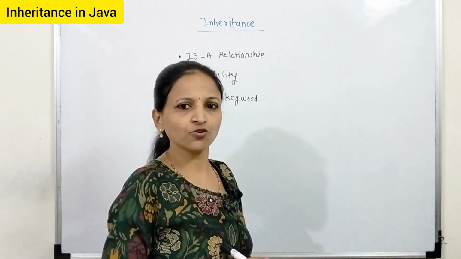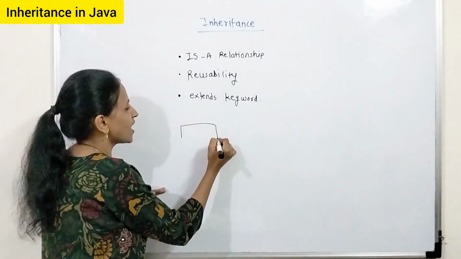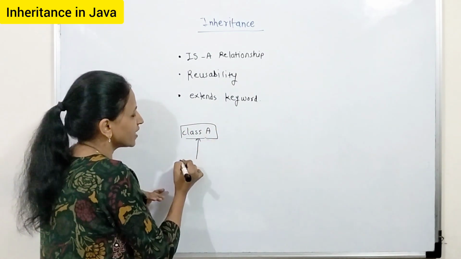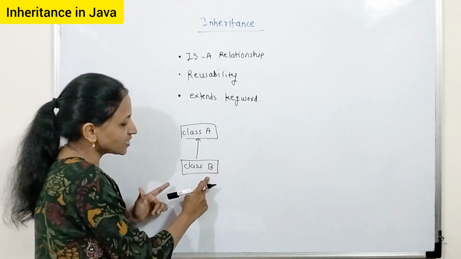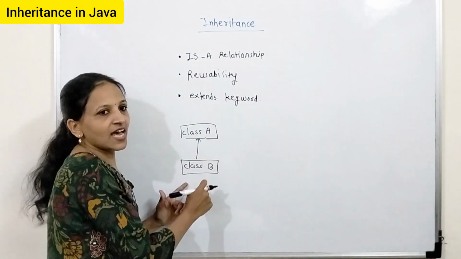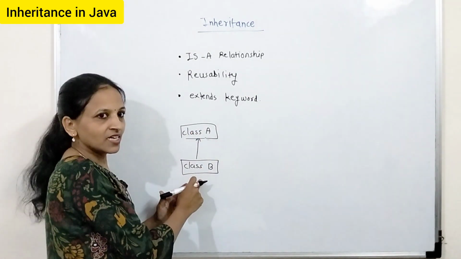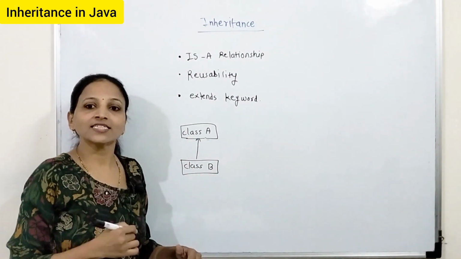Why is it called is-a? For example, suppose there is one class, let's say class A, and from that you are creating one more class, let's say class B. Here class B extends class A. Getting it? That's why this type of relationship is called an is-a relationship.